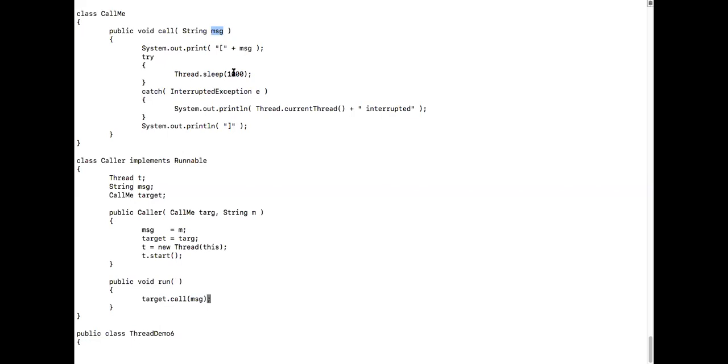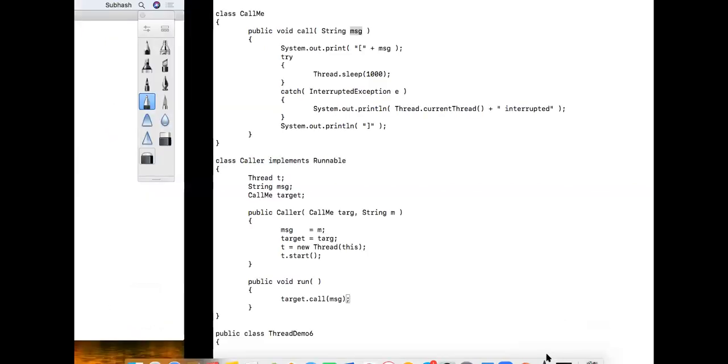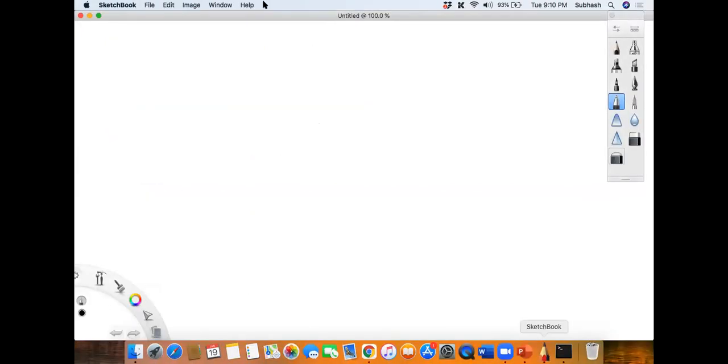Let me explain with a diagram what has happened till now. First we had the main thread. Guys, listen to me very carefully, it is very important. In this main thread, we created one object. What is the name of that object? Target.